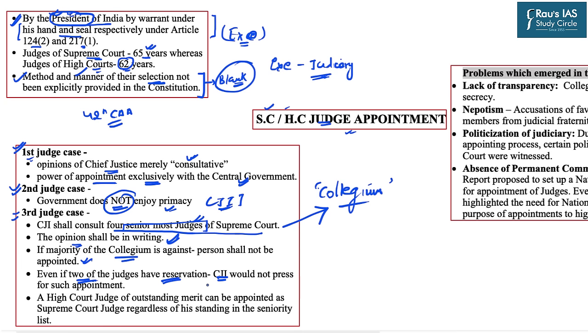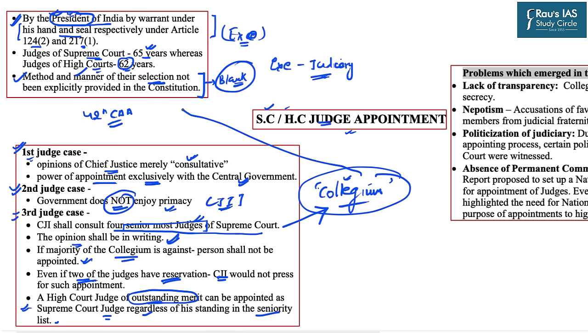Further, it also said that a High Court judge of outstanding merit can be appointed as a Supreme Court judge regardless of his standing in the seniority list. So I hope till now it is clear what exactly the collegium system is. This collegium system is not mentioned in the constitution. It came via the Supreme Court judgment in the third judge case.